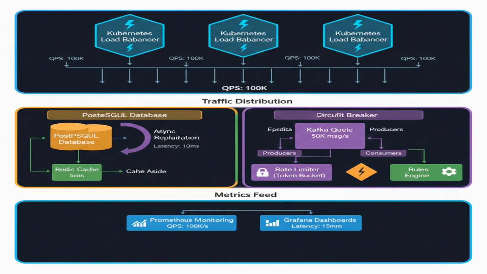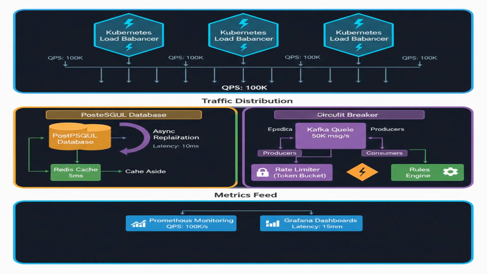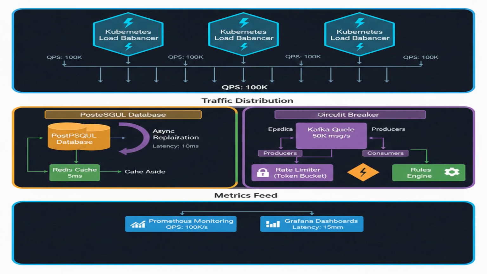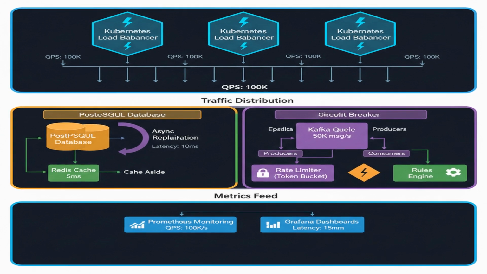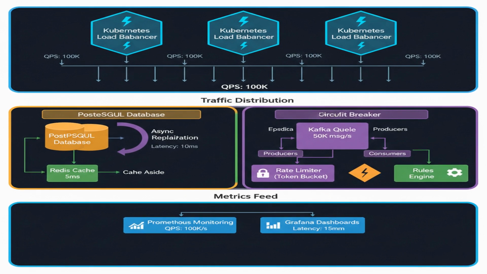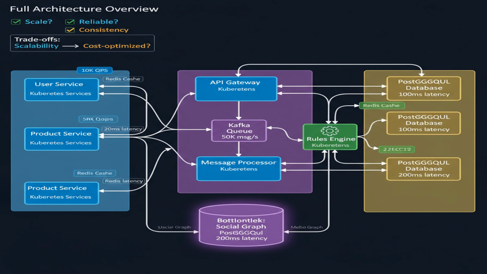We'll use a token bucket algorithm to limit the number of requests per user. If a server fails, the load balancer will automatically redirect traffic to healthy servers. We can also implement circuit breakers to prevent cascading failures. This is like having a safety net at every level. We'll use a rules engine to filter out inappropriate content, ensuring a safe user experience.